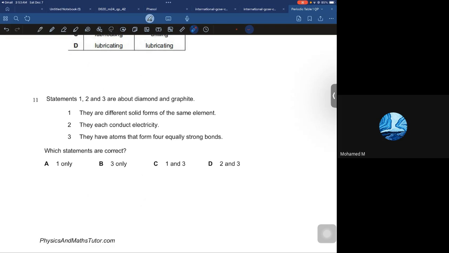But in graphite, each carbon is connected with three other carbons, but they are saying they have atoms that form, oh, four, yeah, equally strong bonds. So it's 1 only. Exactly. A is correct. Okay.